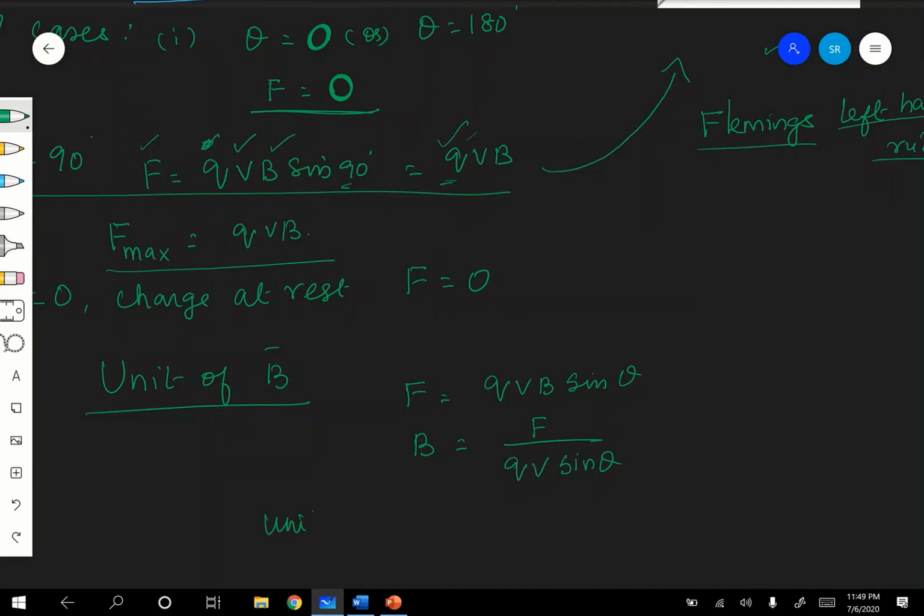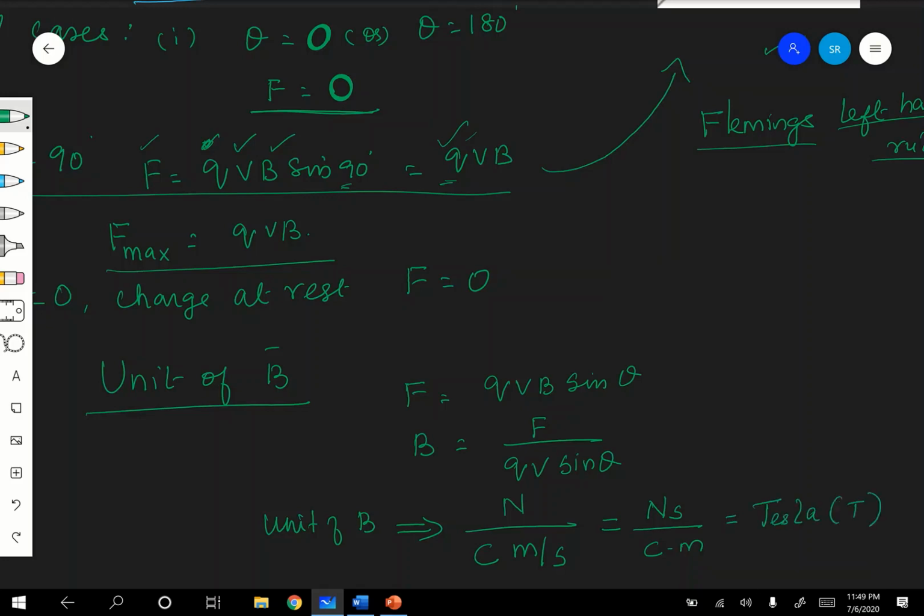Therefore, unit of B is F, Newton, divided by Q. Q is Coulomb, correct? And what is V? V is meter per second. Therefore, that is nothing but Newton second divided by Coulomb meter.